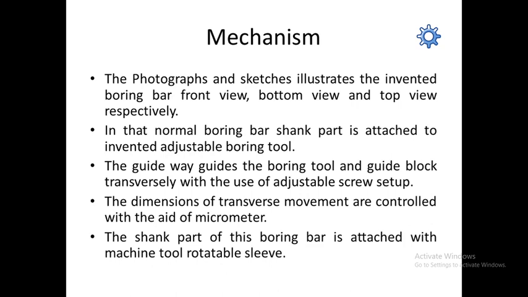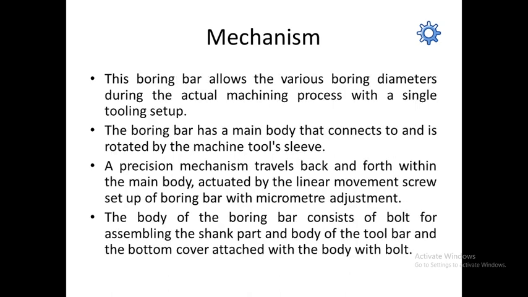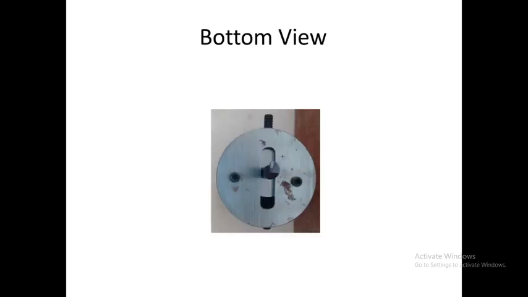The shank part of this boring bar is attached with the machine tool rotatable sleeve. After that, the next mechanism is this boring bar allows the various boring diameters during the actual machining process with a single tooling setup. Which means here you see the boring bar is available, the screw setup is also available. If you adjust the screw, you can get the transverse motion within the guideways, so that you can move the boring bar within the guideways. From that you can achieve the different diameter with respect to the boring diameter.